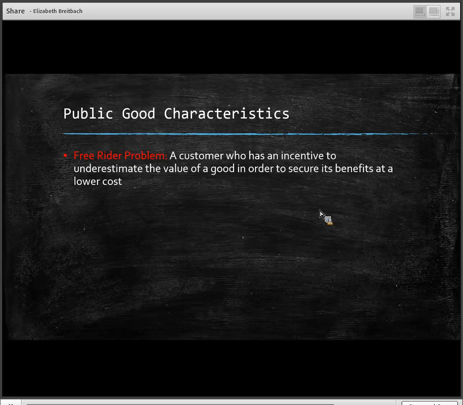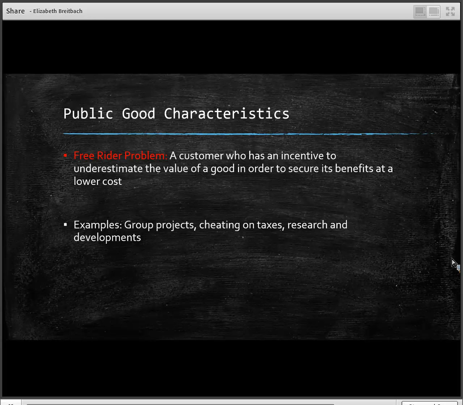We all want the benefits that taxes give us. They allow us to drive on the road. They give us national defense and education and all of those great things that the government can provide. But we cheat on our taxes. We try to find ways to reduce our taxes, and sometimes they're not legal ways. And so we cheat on our taxes even though we want all of the benefits that the tax revenue gives us. And then other examples would be research and development. So one firm might not put any money towards research and development, and anytime another firm gets that research and development, they just take advantage of it.